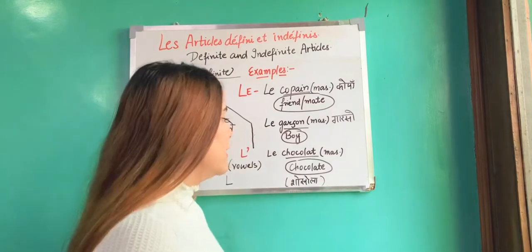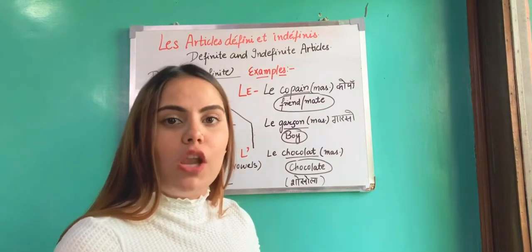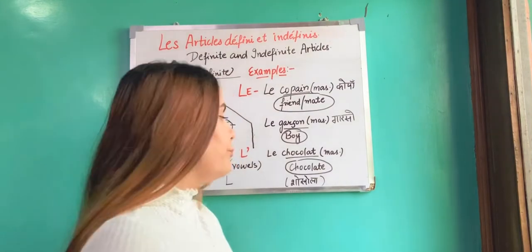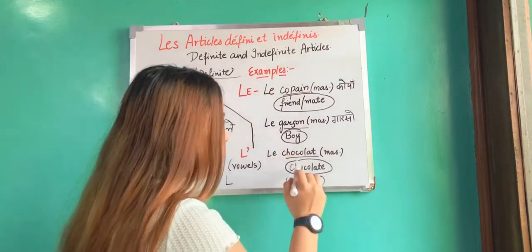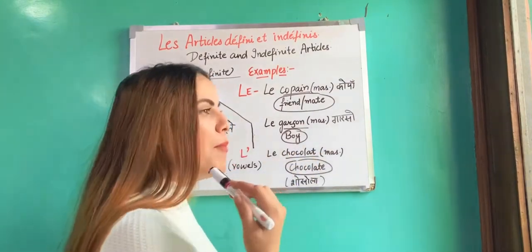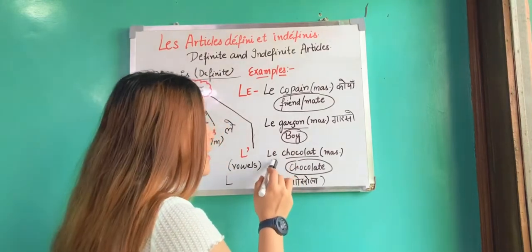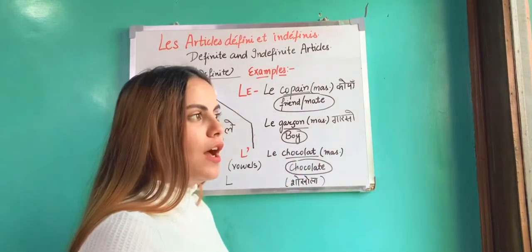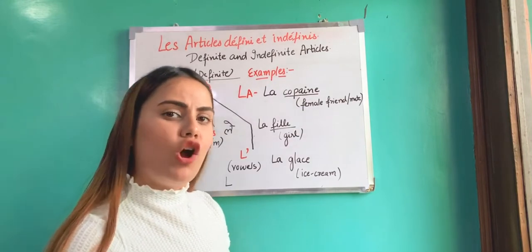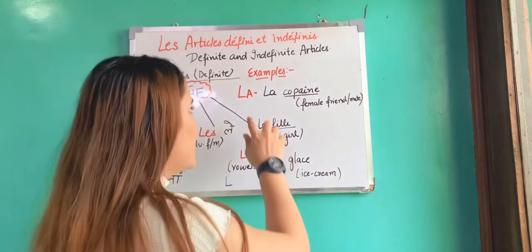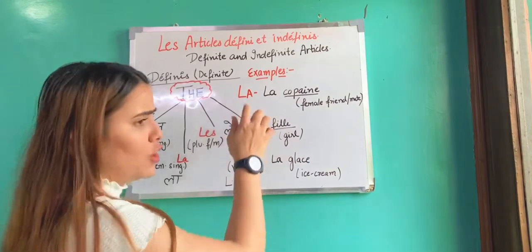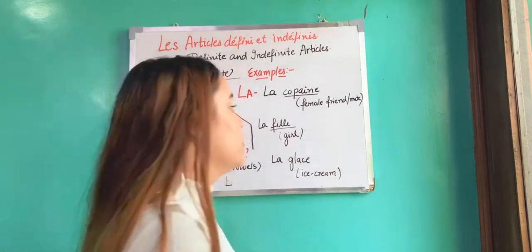And the third one is le chocolat. The particular word chocolat is masculine in French, that is why we write le in front of the chocolat. Now I am giving the example of feminine singular, that is la. The meaning of la is the.